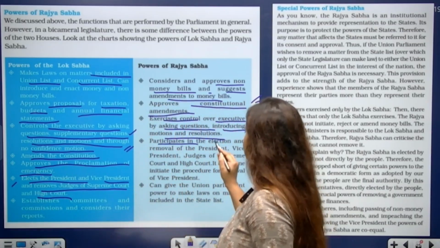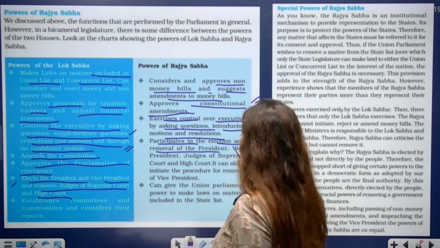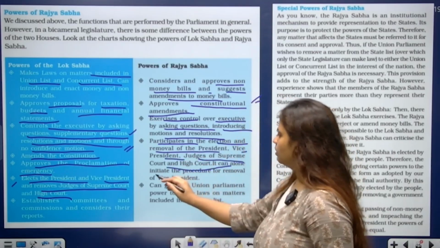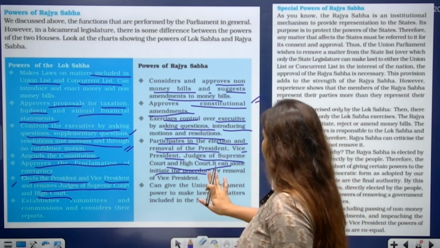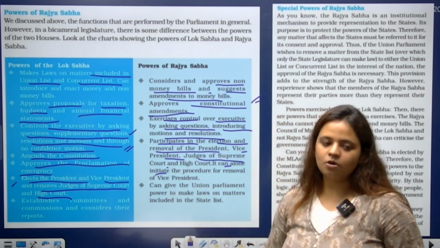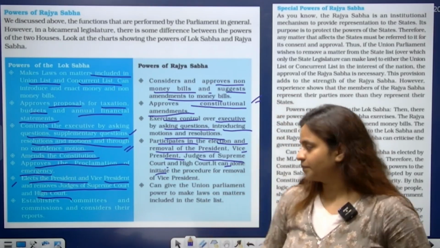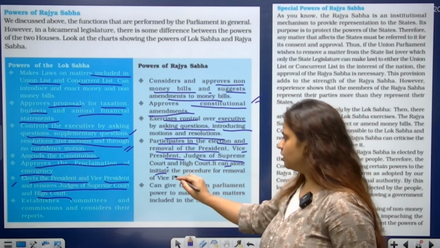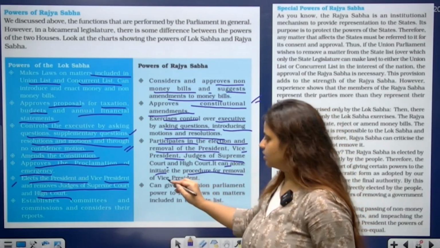It participates in the election and removal of the president, vice president, judges of Supreme Court and High Court. It can alone initiate the procedure for removal of the vice president. As we know, the vice president is the chairman of the Rajya Sabha, so it can initiate the procedure for removal of the vice president itself.